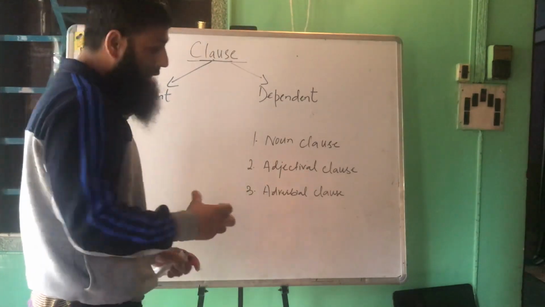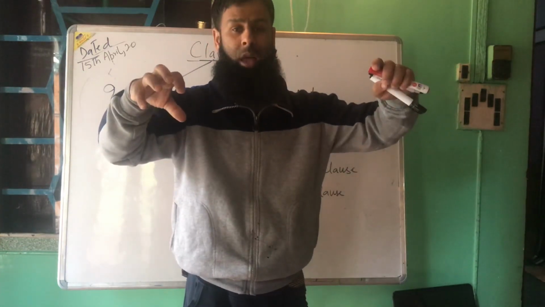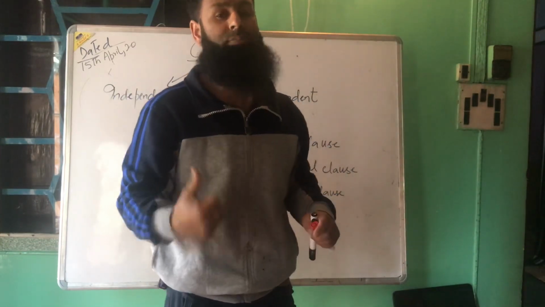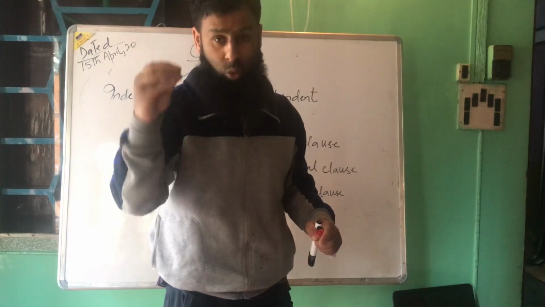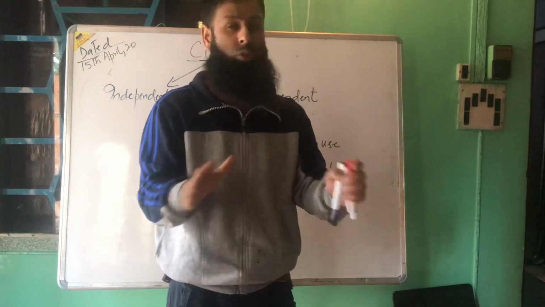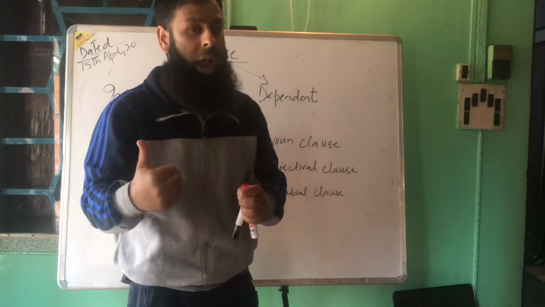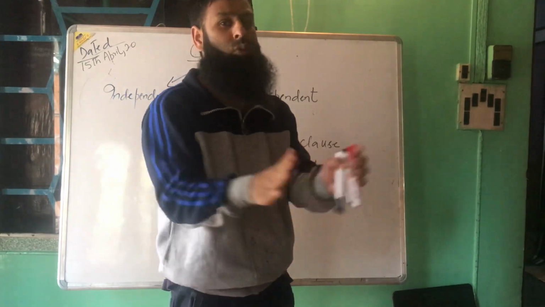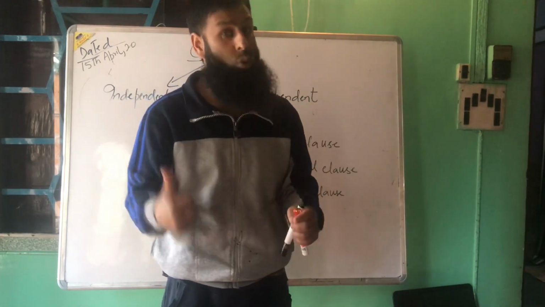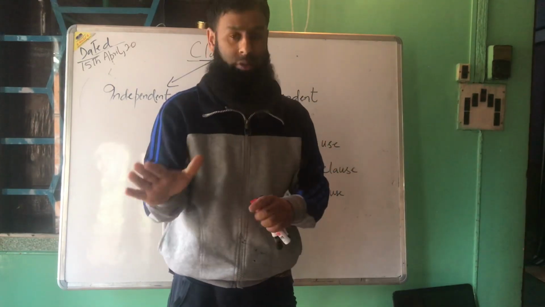So when we talk about clauses, when you have a group of words and they have their own subject and predicate, this is simply known as a clause. Sometimes, despite having a subject and predicate, they don't complete the sentence. But the condition is still the same: you have a group of words with their own subject and predicate. This is a clause, whether it completes a sentence or not.